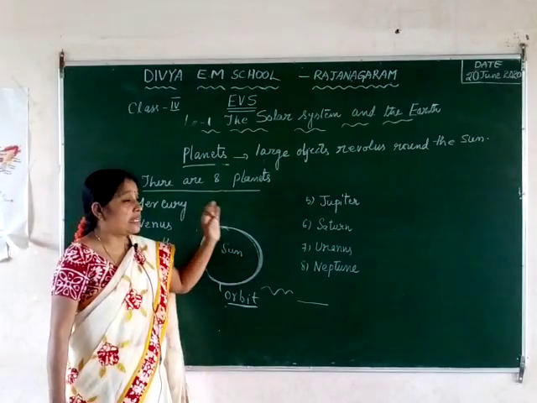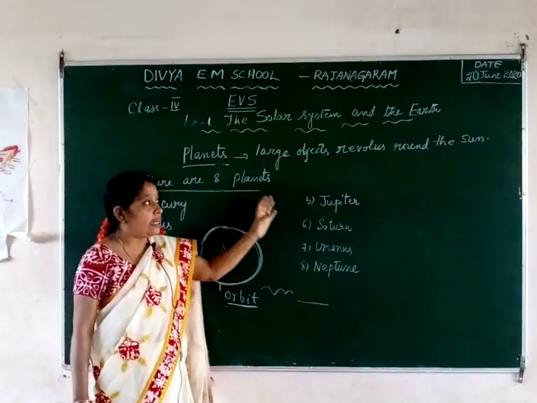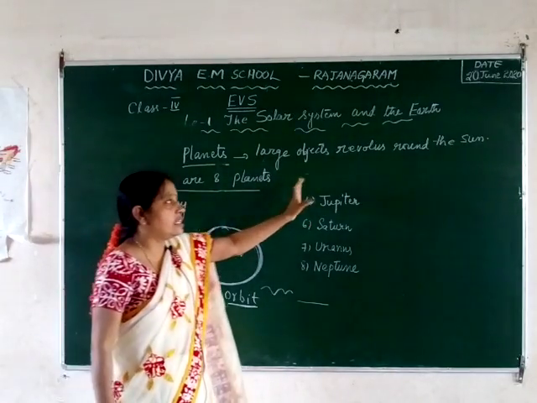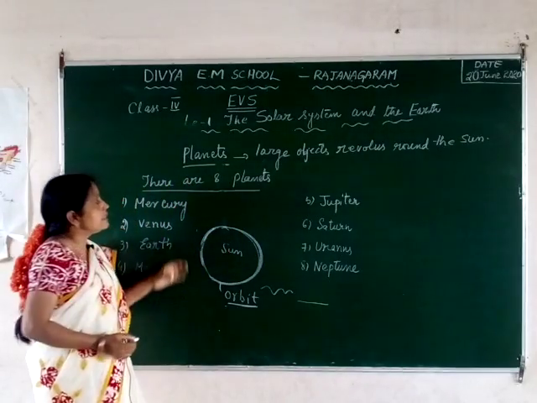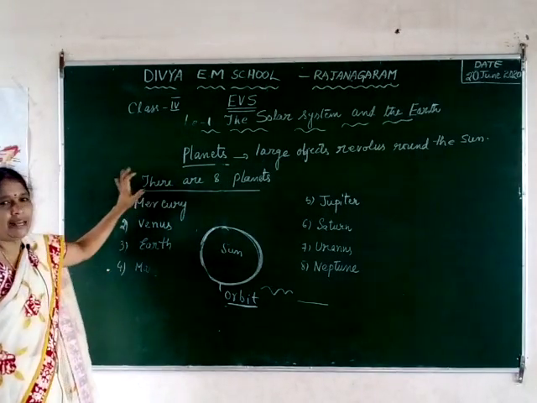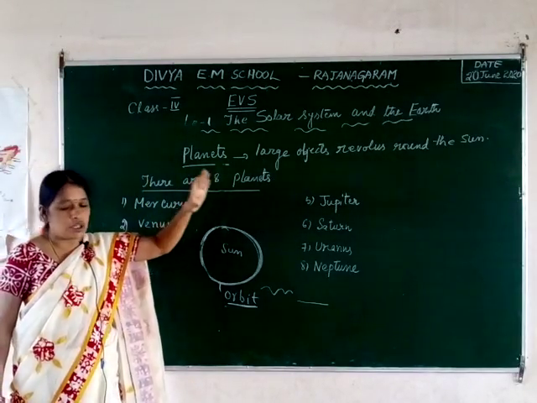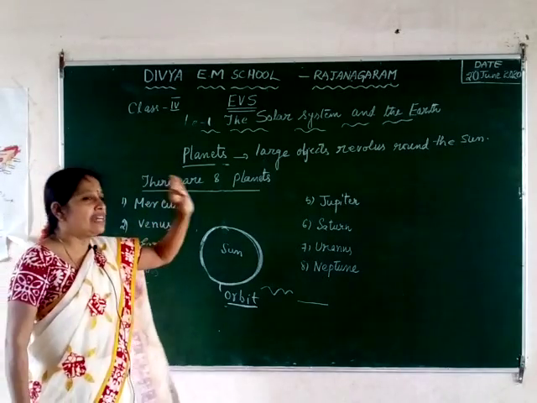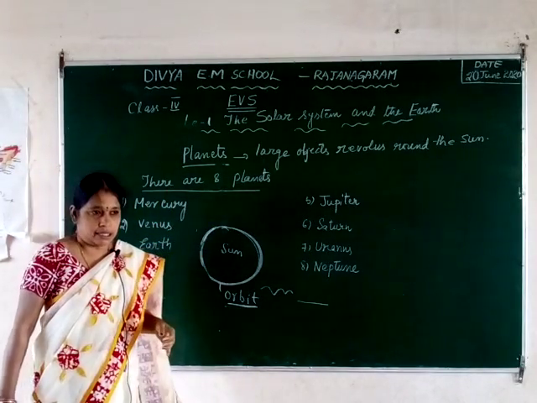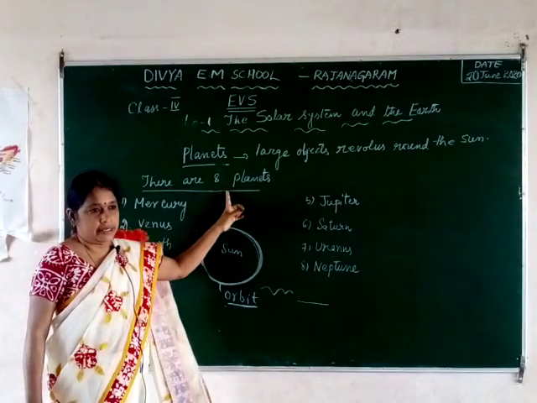And the planets don't have their own light. They take the light from the sun. Why? Because they are all revolving around the sun. Now let us see how many planets there are. Actually, astronomers had given 9 planets, but one planet was deleted from the solar system. So we have only 8 planets.